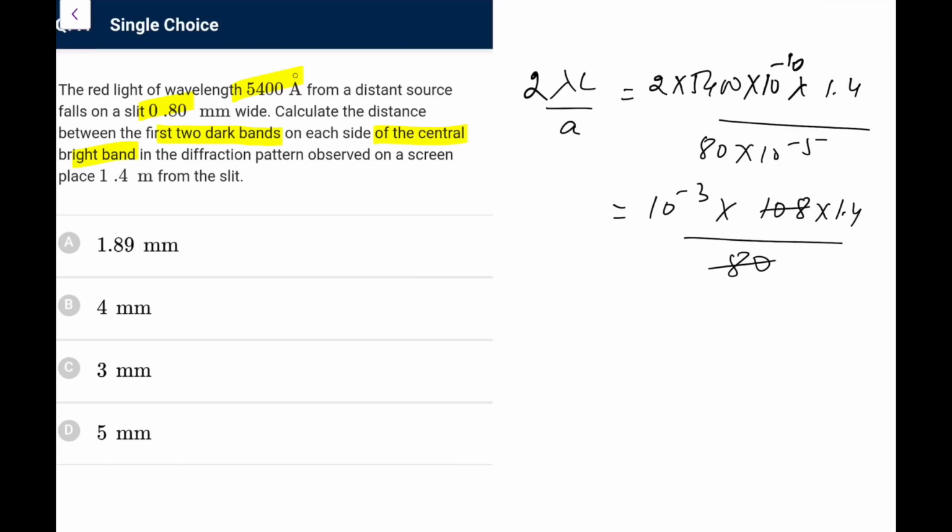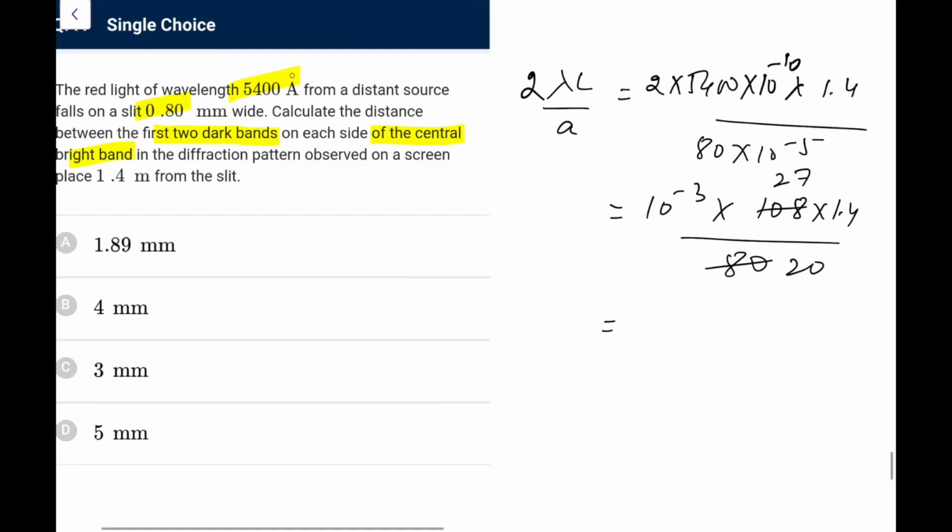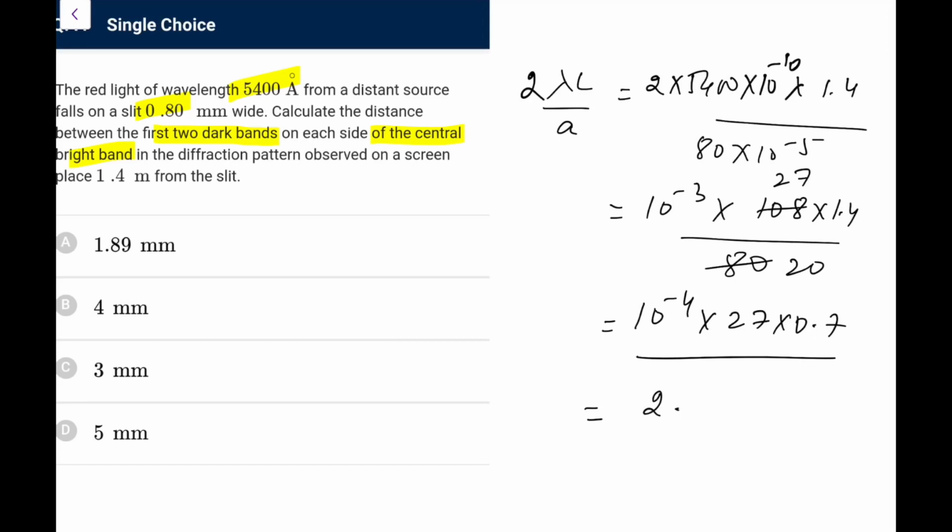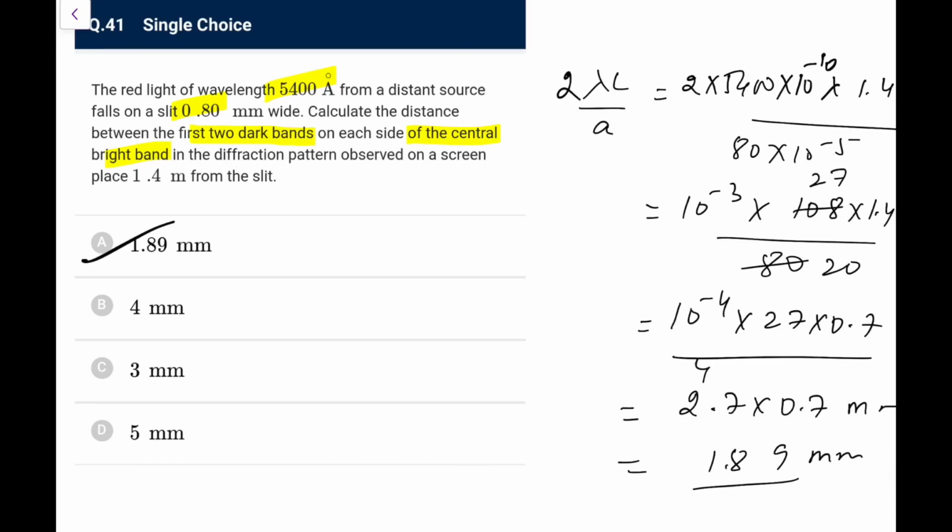So 80, this is okay, that do 20 and this would be 27. So what we have, 10 to the power minus 4 I can do, 27 into 0.7 I can do. In terms of mm, I can do it 2.7 into 0.7 mm. So 27, 7 7s are 49, 7 2s are 14, 14 and 4 is 18. So it is 1.89 mm. Go for option A, that is exactly being given here.